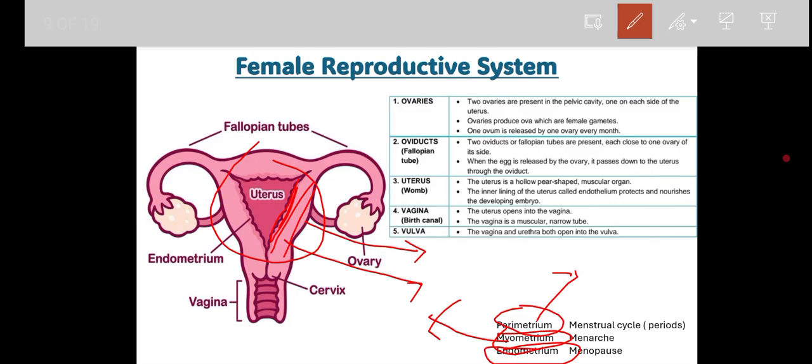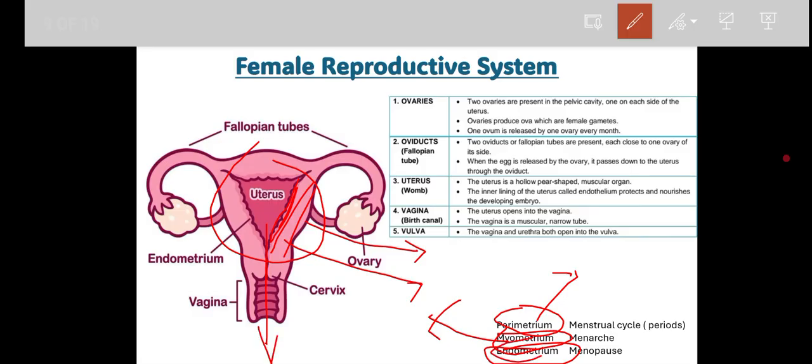So actually what happens after the full development of the fetus is that the fetus sends a message to the brain of the mother that it is already developed. Then the brain secretes oxytocin, which acts on the myometrium and increases the contraction and relaxation process, by which the child comes out from the vagina, or the birth canal.